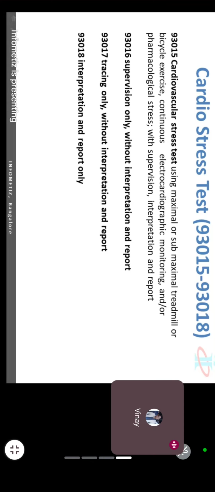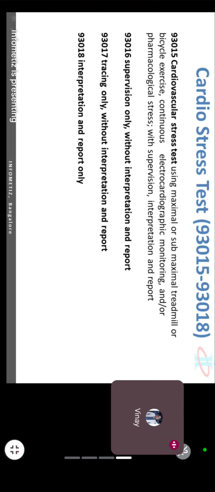For 93015, where you are coding for technician and doctor both, the description is a cardiological stress test with supervision, interpretation and report. But 93016 is the same thing with supervision. So do not get confused with the description.